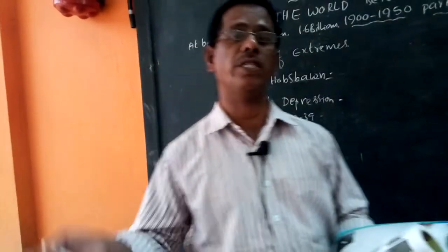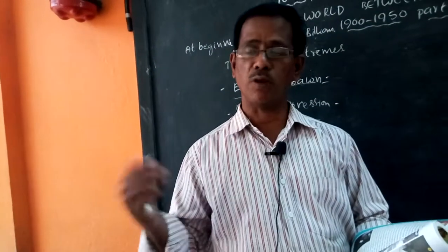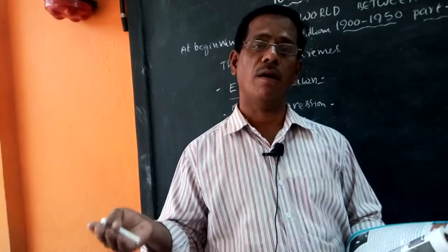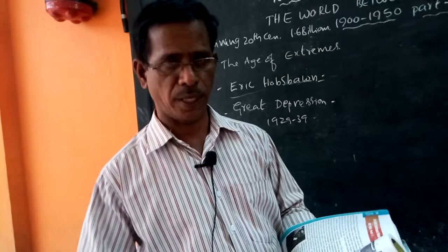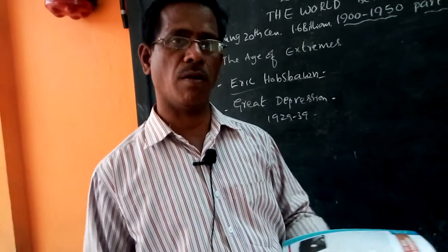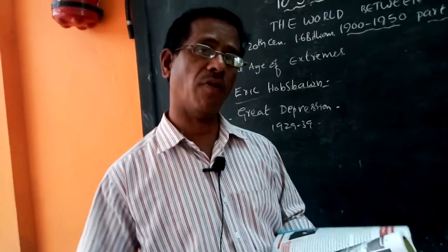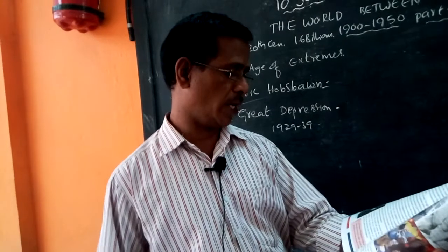On the other side, socialism was spreading. What does socialism say? All the wealth belongs to the people, that is, the nation, and all assets are shared equally among common people. This different ideology also spread.